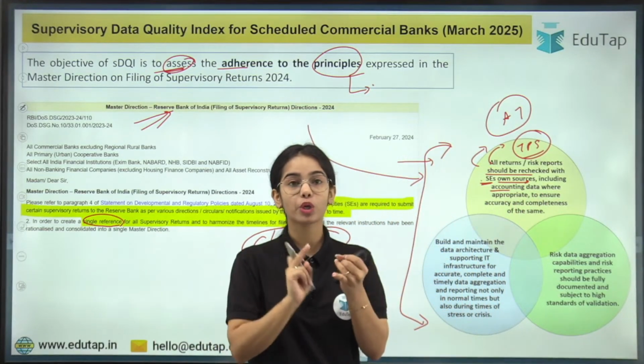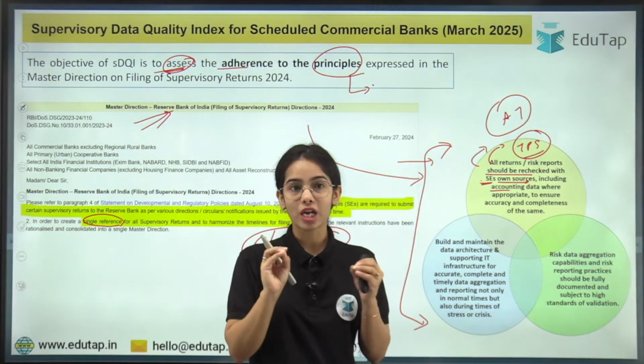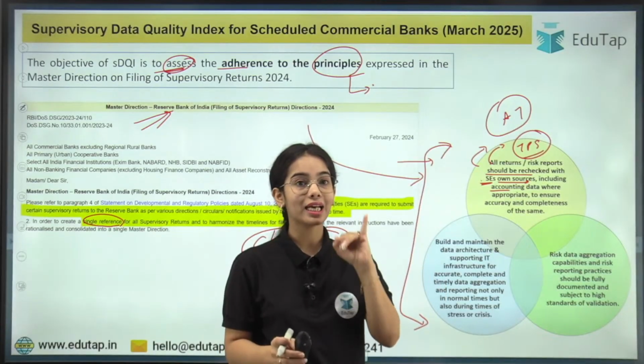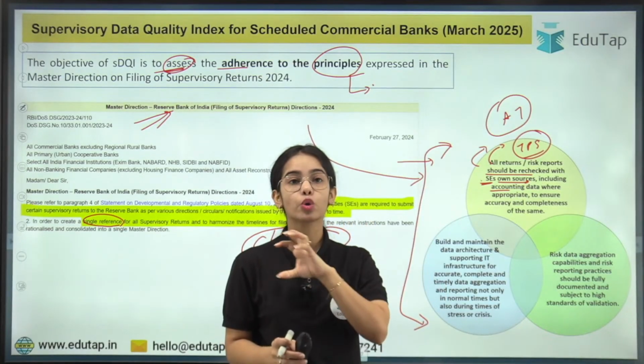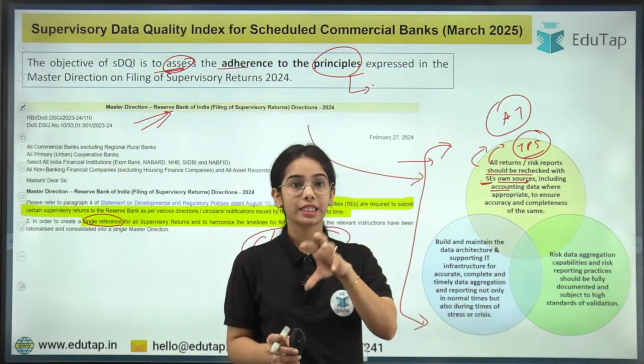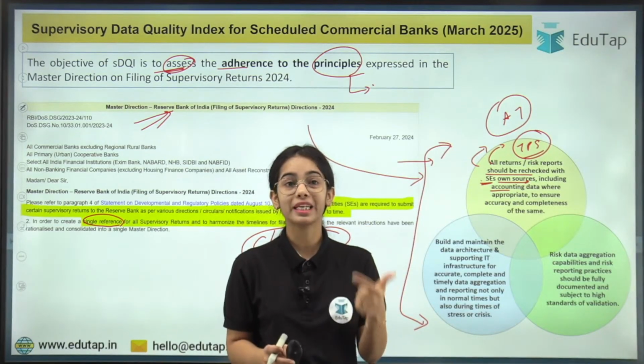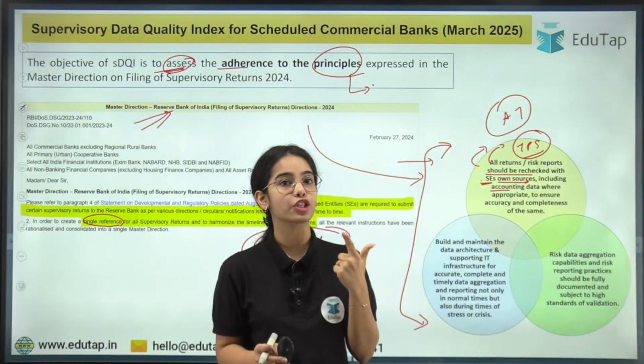So that means there should be cross verification of the data before submitting the returns to the Reserve Bank of India, so that the data is accurate and complete. No data is being left behind. That is important. Important data should not be left behind. So the data should be complete and accurate. There should be cross verification, that is compulsory.